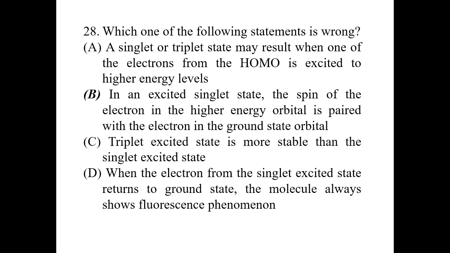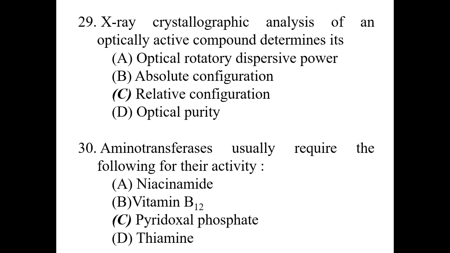In an excited singlet state, the spin of the electron in the higher energy orbital is paired with the electron in the ground state orbital. No, because option B tells that the ground state orbital and excited state orbital have similar types of energy level. So that is not the correct option. So the answer would be B. Options C and D are correct, only B is the wrong option for question number 28.